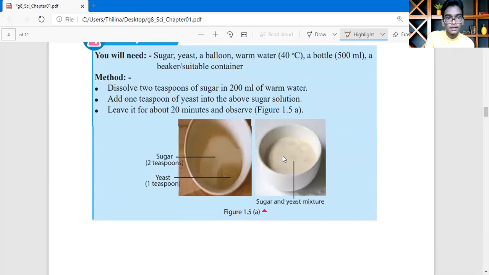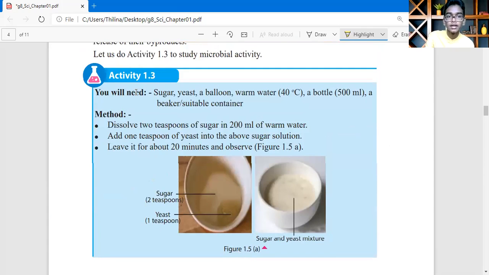Let's do another activity, 1.3. You will need sugar, yeast, a balloon, and warm water. The warm water must be 40 Celsius. A bottle of 500 milliliters, and a beaker or suitable container. What is the method? Dissolve 2 teaspoons of sugar in 200 milliliters of warm water. Add 1 teaspoon of yeast into the sugar solution. Leave it for about 20 minutes and observe figure 1.58.